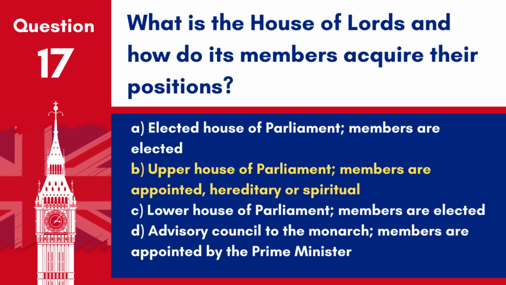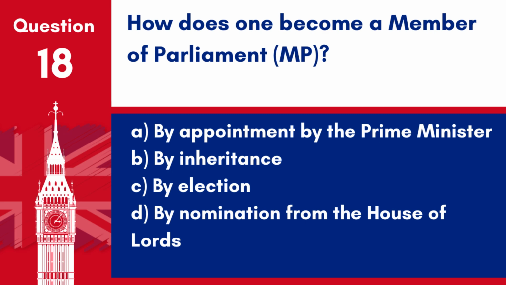Answer B. Upper House of Parliament. Members are appointed, hereditary or spiritual. The House of Lords is the upper chamber of the UK Parliament, with members who are appointed, hereditary peers or bishops. Question 18. How does one become a Member of Parliament, MP?